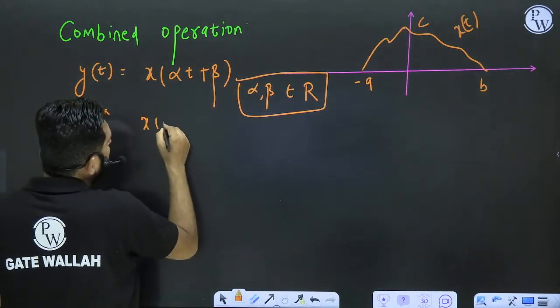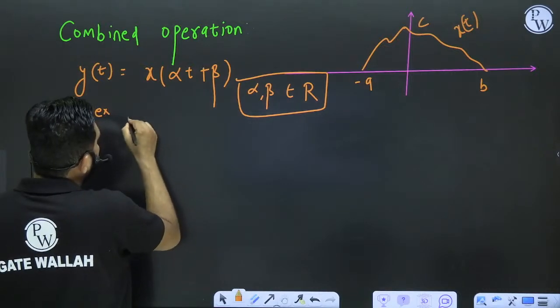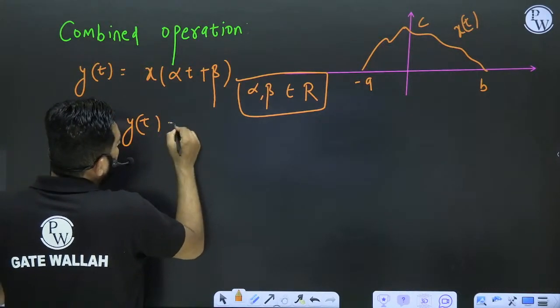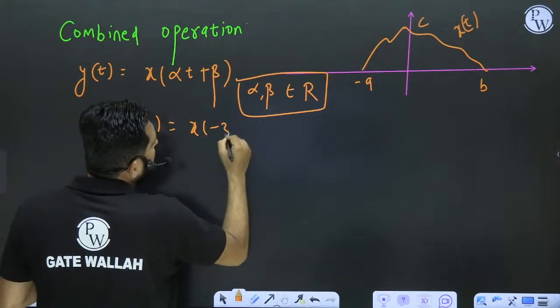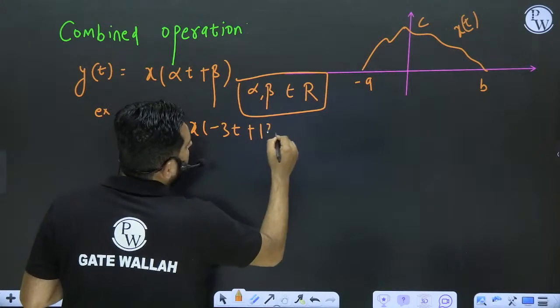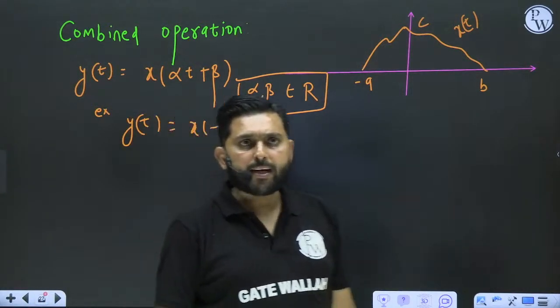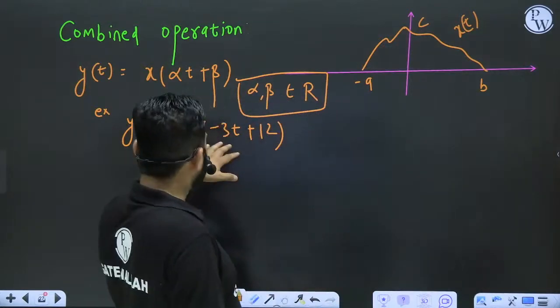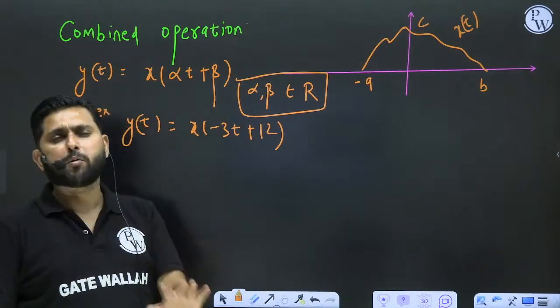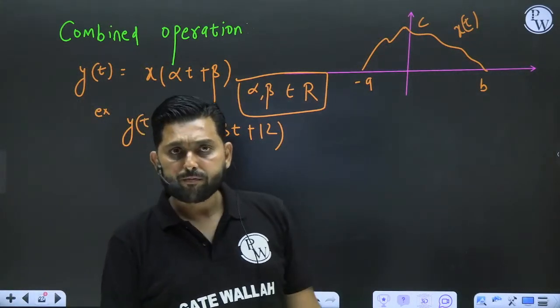x of t is defined, I want y of t to be x of minus 3t plus 12. How will you perform this? Question is this one. y of t is defined, so how will you perform x of minus 3t plus 12? That's a very important point that you have to take care of.